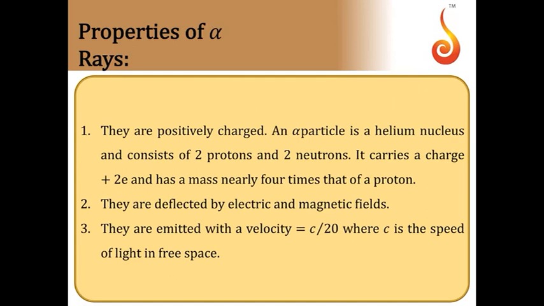Now let us see the properties of alpha, beta and gamma rays one by one. Alpha rays are positively charged particles, relatively heavier than the other two. Chemically, an alpha particle is a helium nucleus. It contains 2 protons and 2 neutrons, so it has 2e amount of charge and 4 units of mass. The mass number is 4 and the atomic number is 2. Since they have positive charge, they get deflected by electric and magnetic fields. Their velocity is of the order of 1/20 the speed of light.